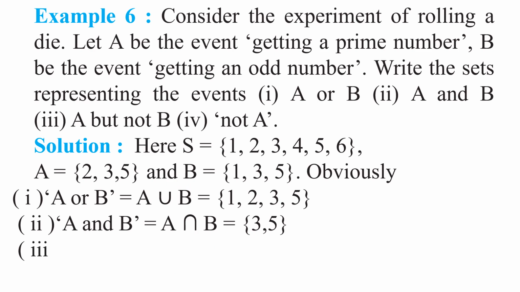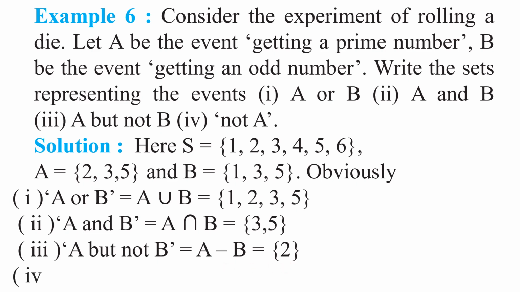Right. Now come to the third part of the question. A but not B. How do you denote this event? A minus B. Do you remember the difference of two sets, my children? Yes. So 2, 3, 5 minus 1, 3, 5. Here 3, 5 and 3, 5 get cancelled. What is the element left in the first set? 2 only. Only one element. So set 2. Understood this step, my children?